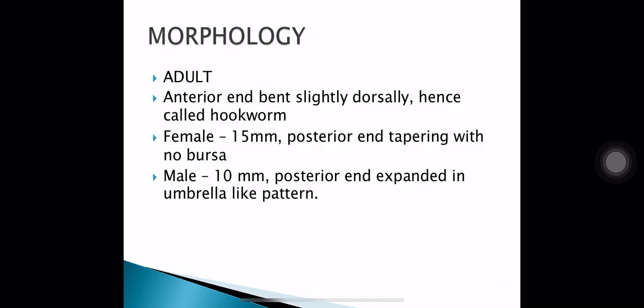Morphology of the adult worm: the anterior end is bent slightly dorsally, hence they are called hookworm. The females are 15 mm long, posterior end tapering with no bursa, and the males are a little smaller, about 10 mm long, with the posterior end expanded in an umbrella-like pattern. Here you can see a figure in which the female and the male worms are shown. Note that in the male worm, the posterior end has an umbrella-like pattern.